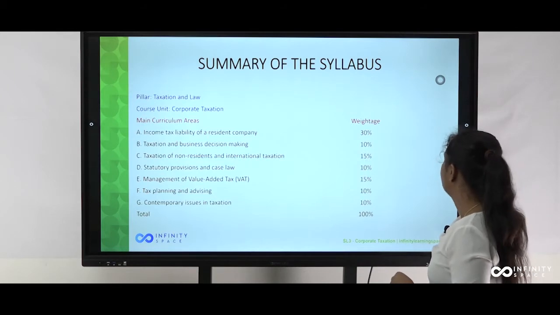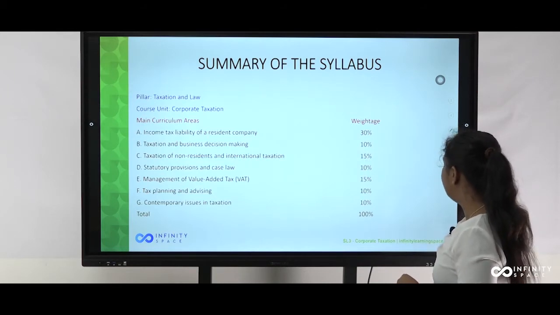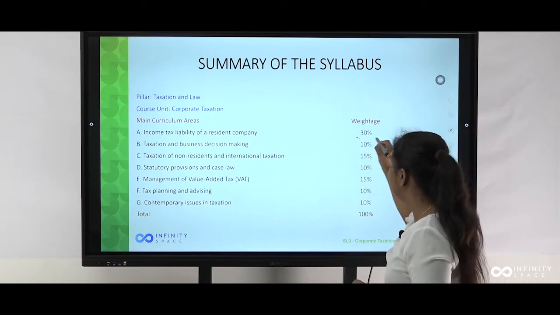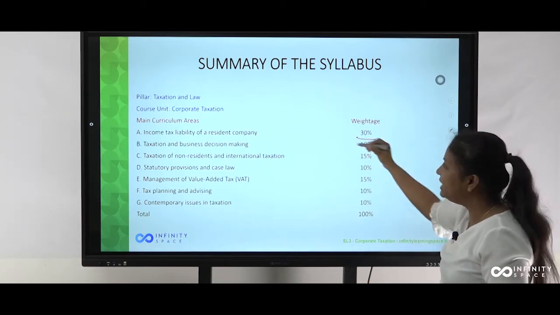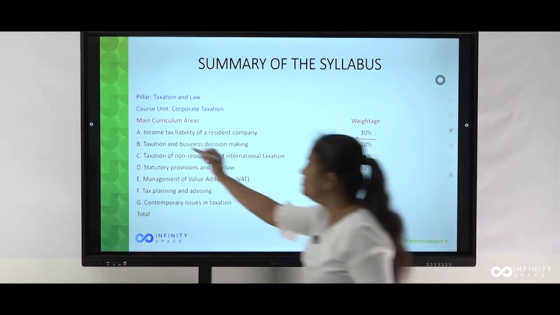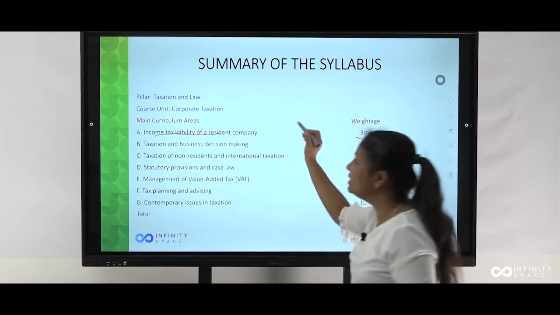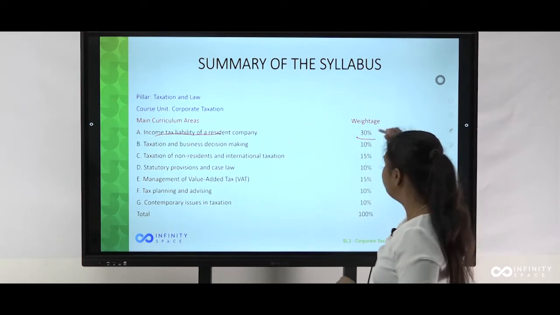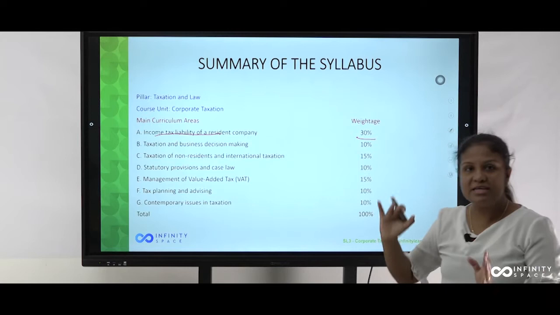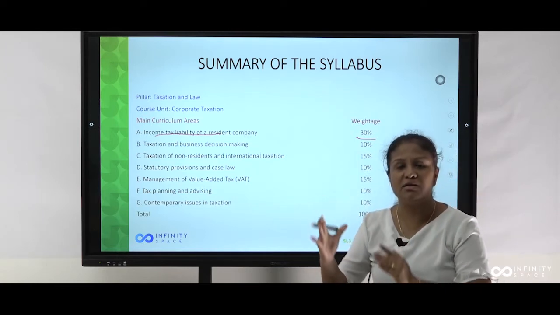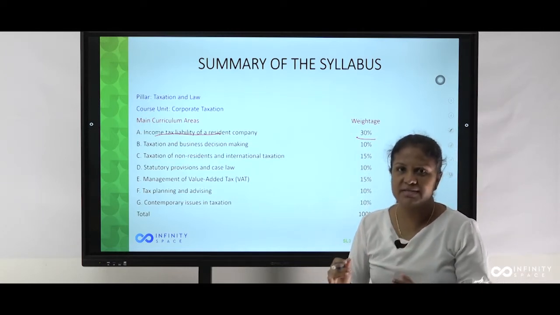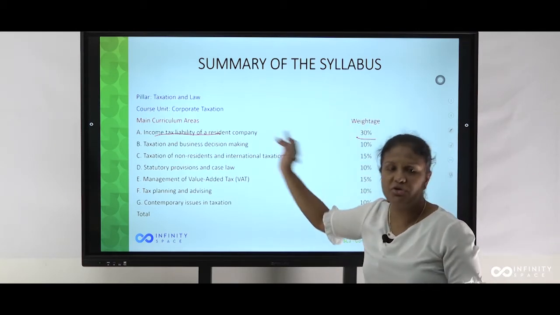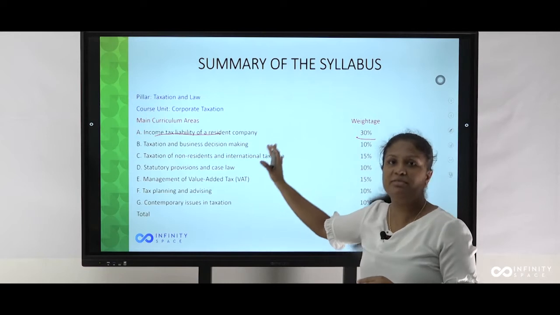which is the 30% area, you can see in the syllabus that 30% is the higher weightage given for the income tax liability of a resident company. This is the calculation part of your paper, where higher marks are allocated. This is given under Section 2 of your paper, in Question 3.